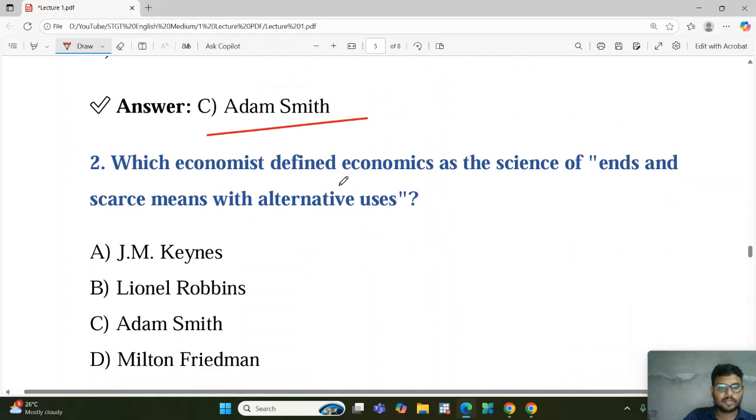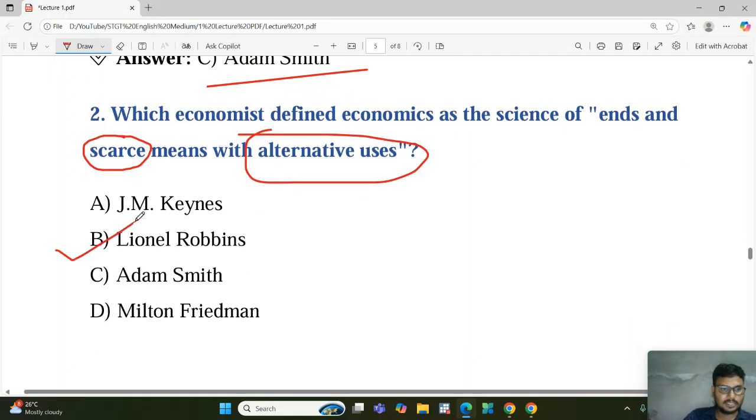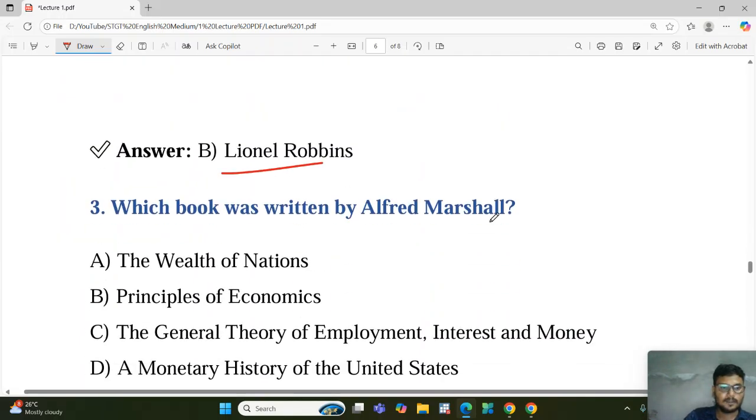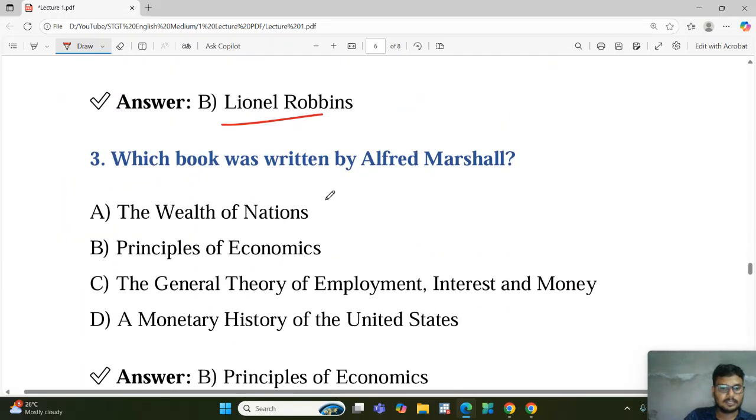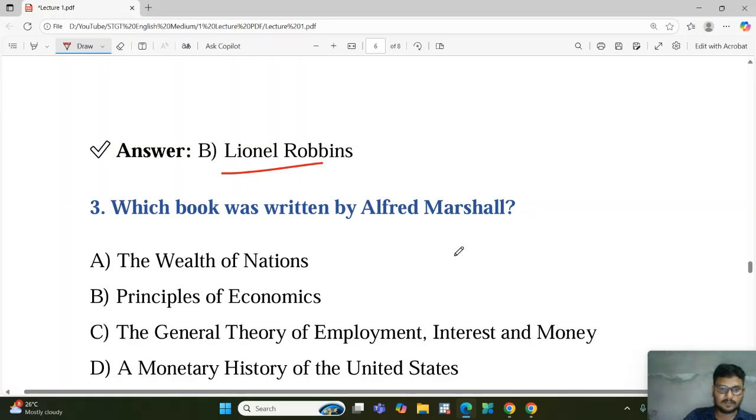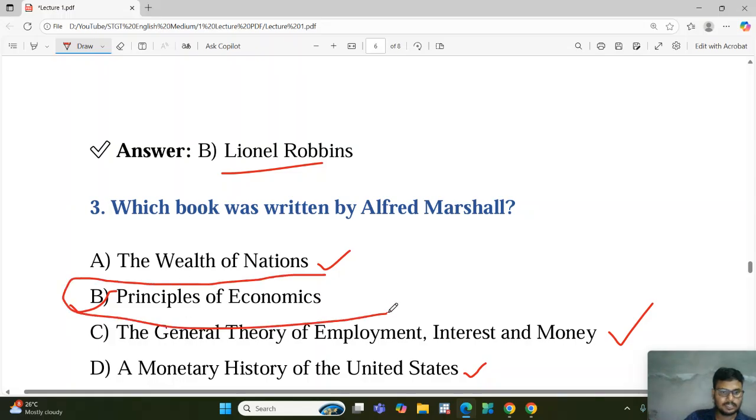Next one. Which economist defined economics as the science of ends and scarce means? Whenever we see the scarcity definition and alternative uses, we can say that this definition is given by Robbins. This is the answer, Robbins. Now next one, which book was written by Alfred Marshall? Here four books are given: Wealth of Nations or Principles of Economics, General Theory of Employment, Monetary. The answer will be B, Principles of Economics, because the others are written by Adam Smith, John Maynard Keynes, and Milton Friedman. That is why this one will be the correct answer.